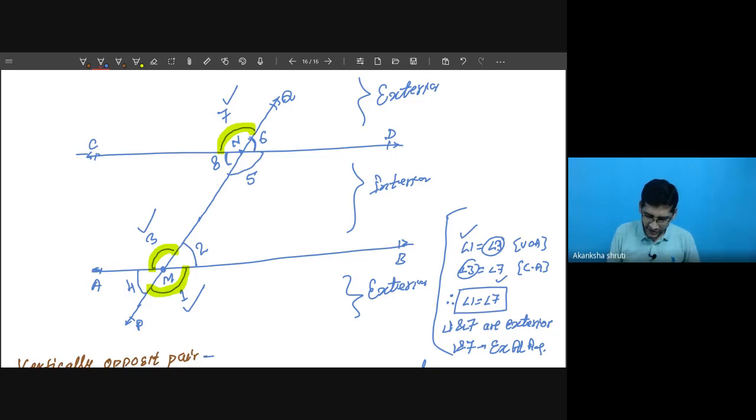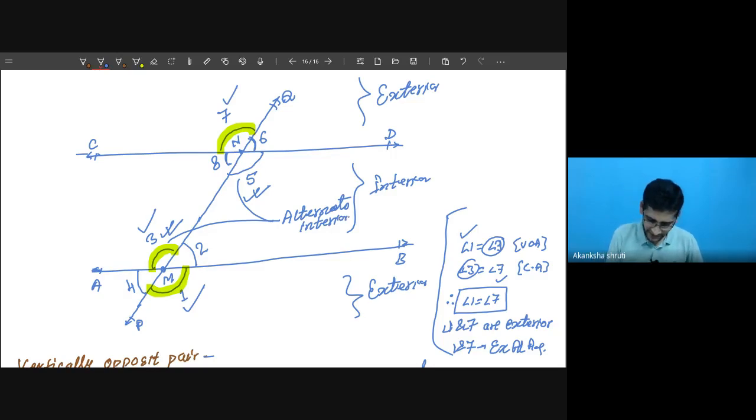Now coming to the interior side, we can observe angle 3 and angle 5. They will be interior, because angle 3 is equal to angle 1, but angle 1 equals angle 5. So angle 3 will be equal to angle 5, but they are inside this parallel, so they are called alternate interior. So we may mark it here itself. These two are alternate interior.